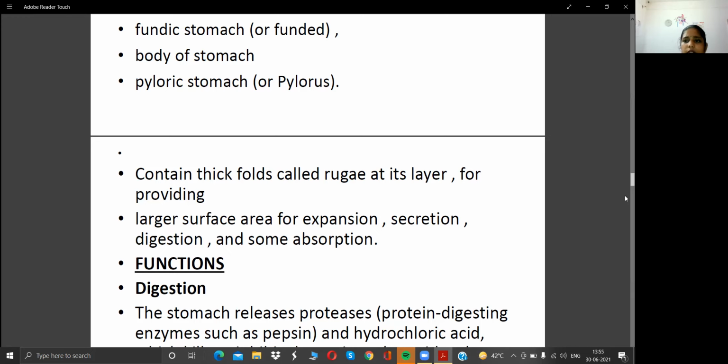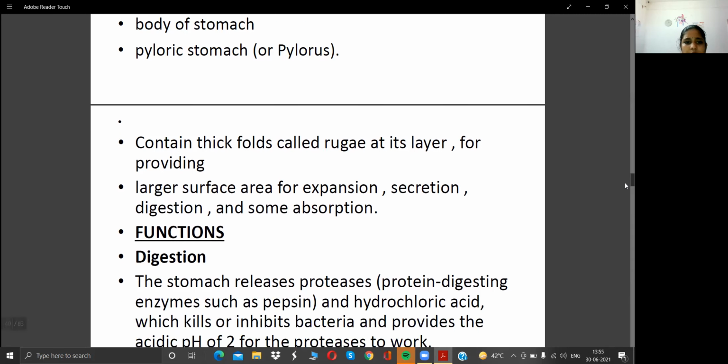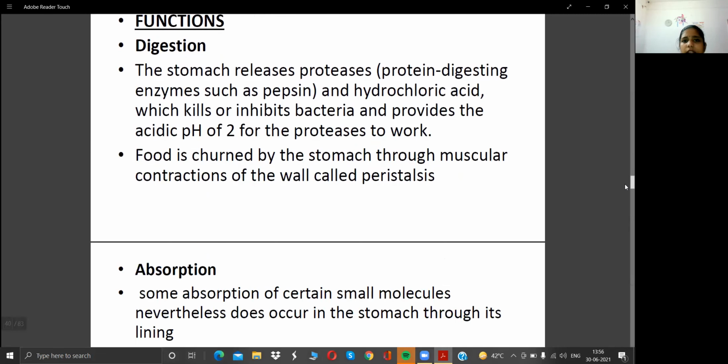Now you can see the function of the stomach. What is the main function? Digestion. Digestion means the breaking down of the food, and chemical digestion is also present in the stomach. The stomach releases protease, meaning protein-digesting enzymes such as pepsin. The stomach secretes pepsin and hydrochloric acid, which kill and inhibit bacteria,